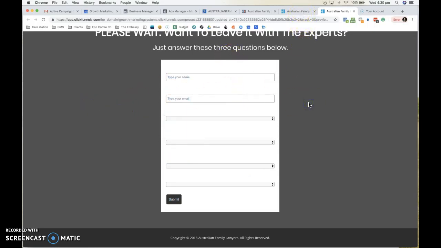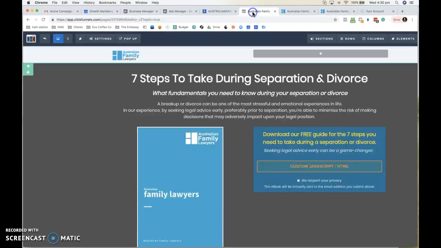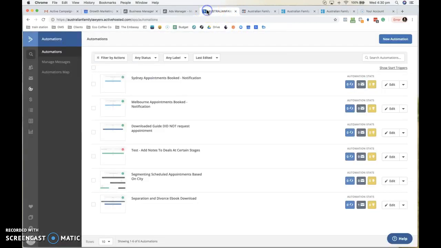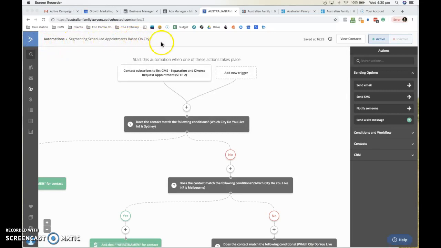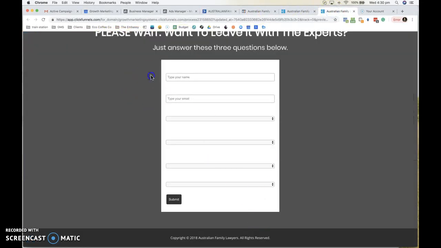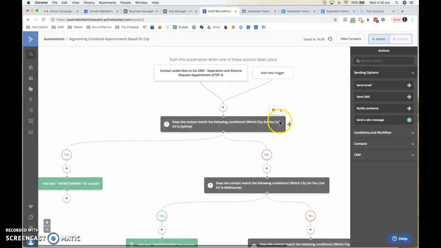And what I can do, without us having to touch the ads on the front end and disrupting them at all, I have set it up so we can segment them based on how they respond to the form. So this automation here is this one here. So, segmenting scheduled appointments based on city. So obviously if they fill in this second form, they're scheduling in for an appointment. And what I've done is